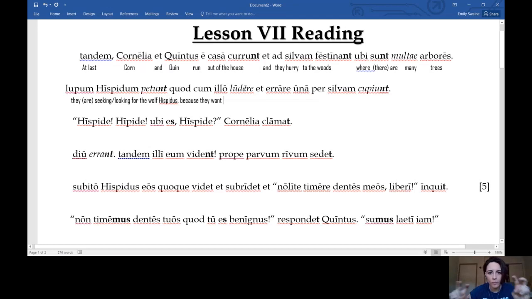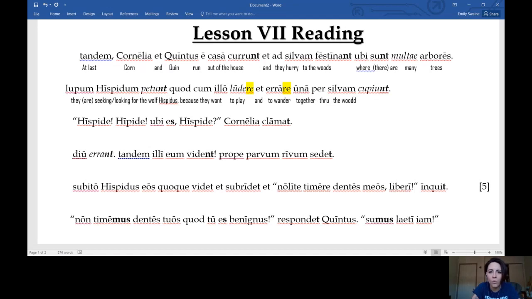Now to find our to form, to run, to sleep, any of those. In Latin, our to form is our re form. So we have two things that they clearly want to do. Anytime we have an re, we translate that verb using to as an infinitive. So they want, ludere means to play, and errare means to wander. Una means together. Per means through the woods. So they want to wander together. They want to play and wander together through woods.